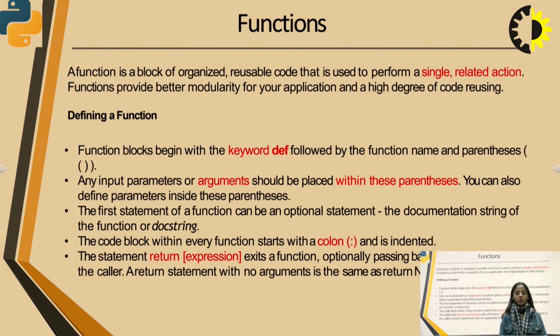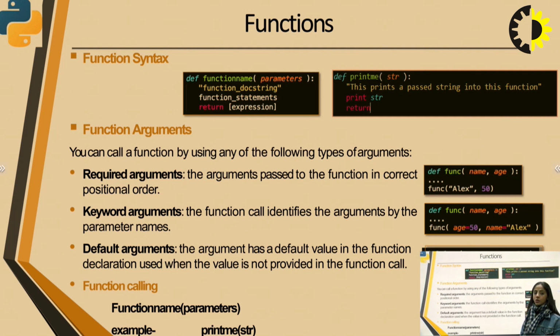The first statement of a function can be an optional statement, the documentation string of the function or docstring. The code block within every function starts with a colon and is indented. The statement return expression exits a function, optionally passing back an expression to the caller. A return statement with no arguments is the same as return None. Now, function syntax. First you use the def keyword and then you write the function name, and inside the parentheses you will insert the parameters.